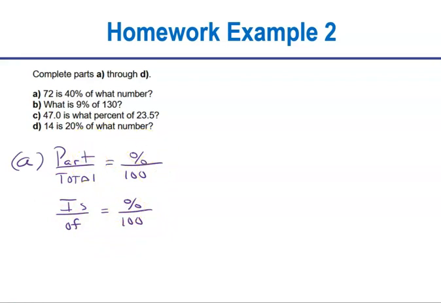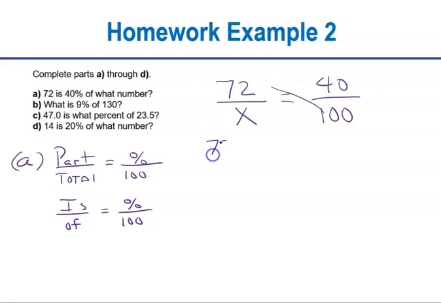So 72 is, that's your is number. Now 40%, that's clearly your percent number. 100 is just part of the formula. So 72 is 40% of what number? That's the value we don't know. And this is a proportion. So we do 72 times 100 is equal to 40 times x. We know 72 times 100 is 7,200 equals 40x.